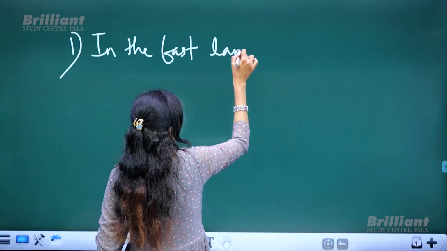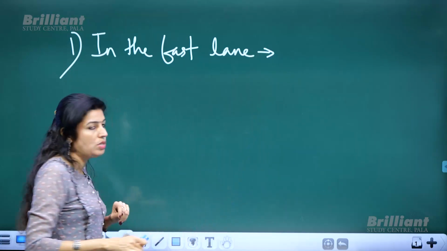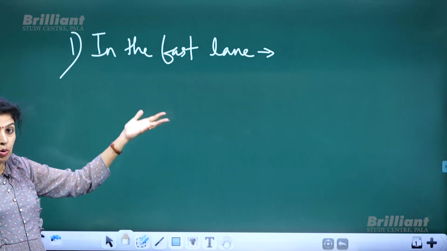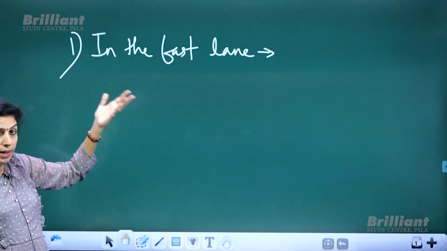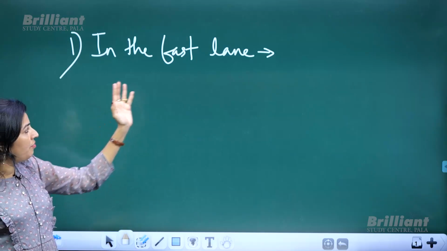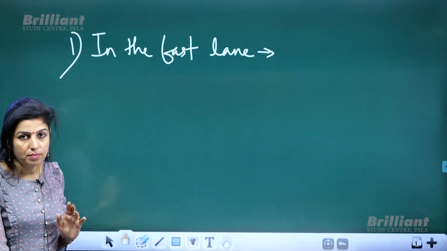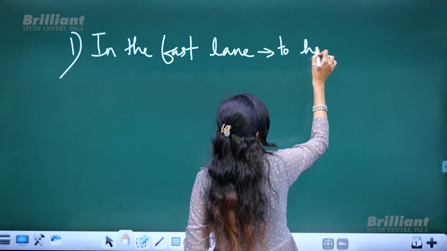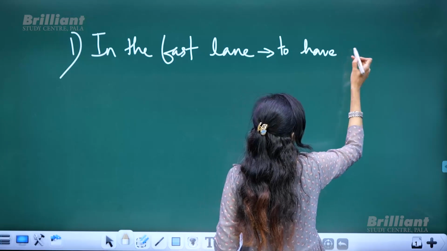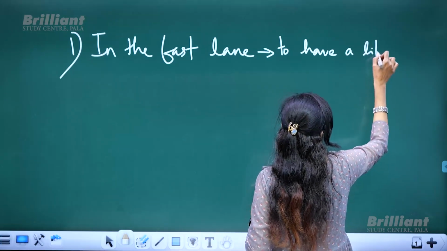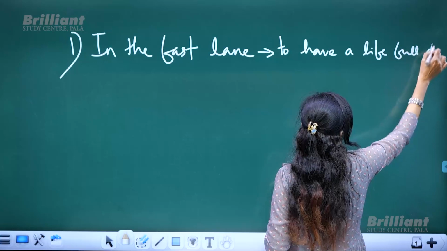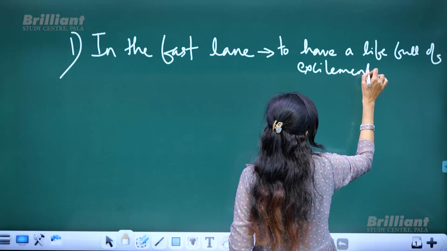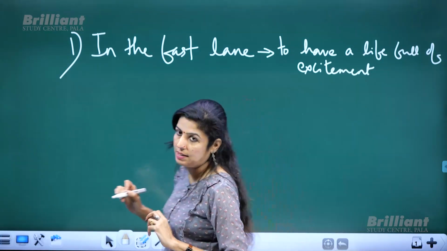Okay, so the first idiomatic phrase, in the fast lane. I'll try to give you some rare idioms, but that doesn't mean that you don't know this. You might have heard this before, and you might know the meaning also. In the fast lane. That means to have a life full of excitement.